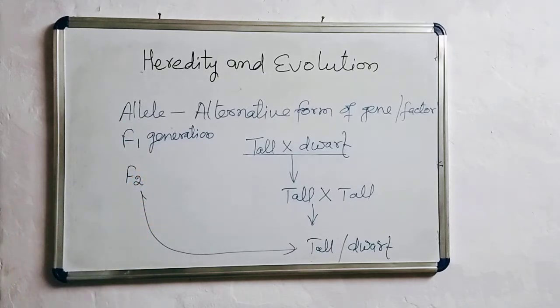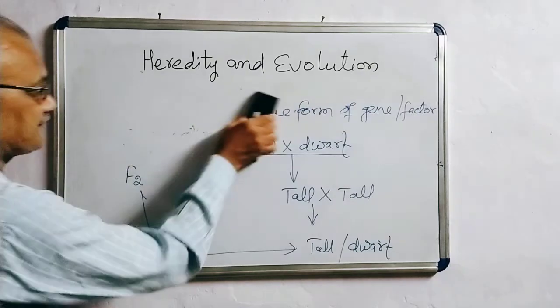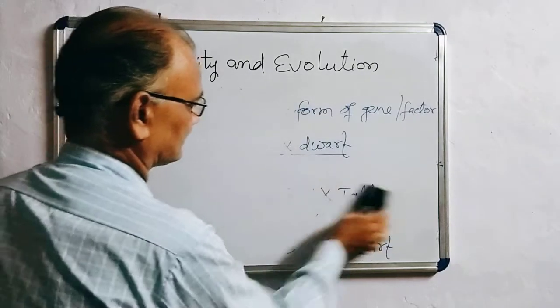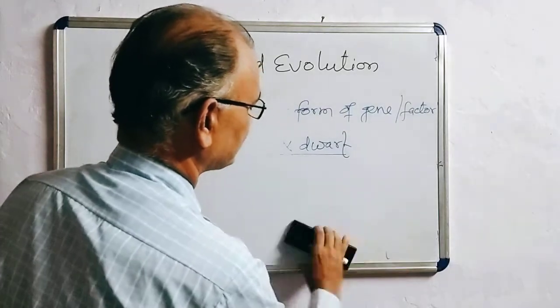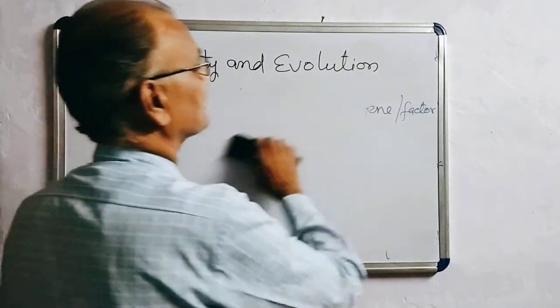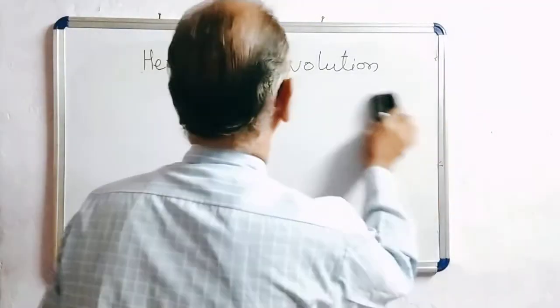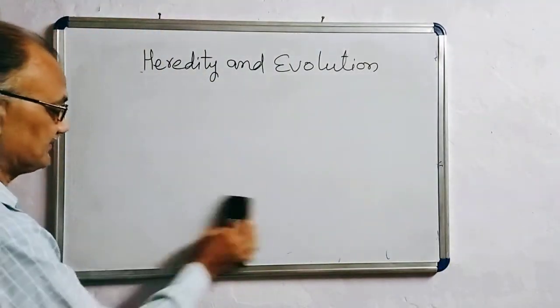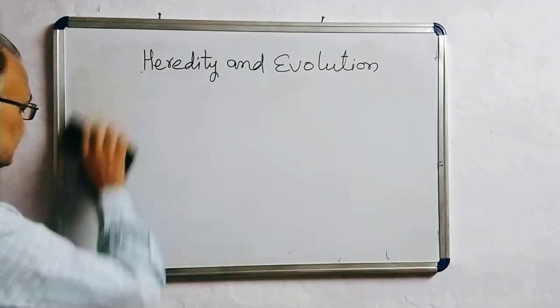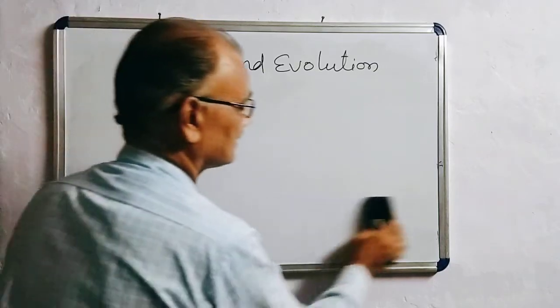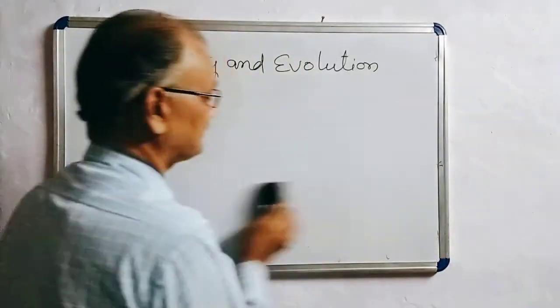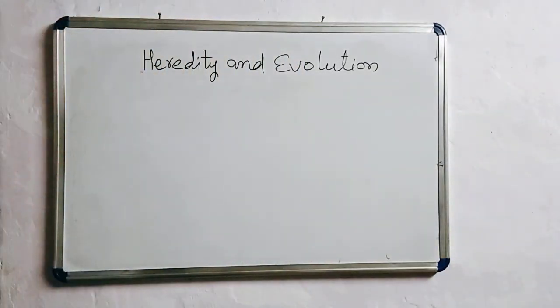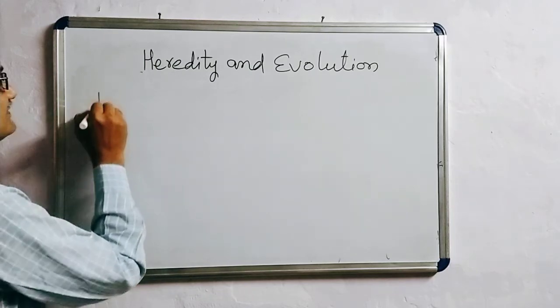Now come to Mendel's laws. Mendel performed a series of experiments by taking pairs of contrasting traits, and on the basis of the results obtained after the experiments, proposed three laws.